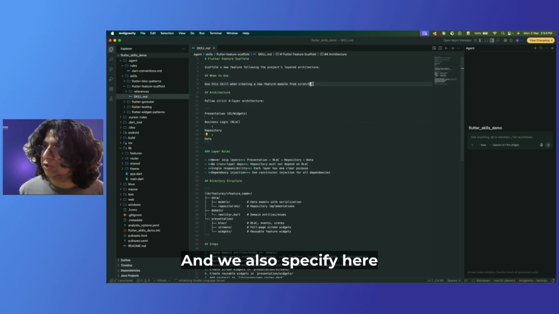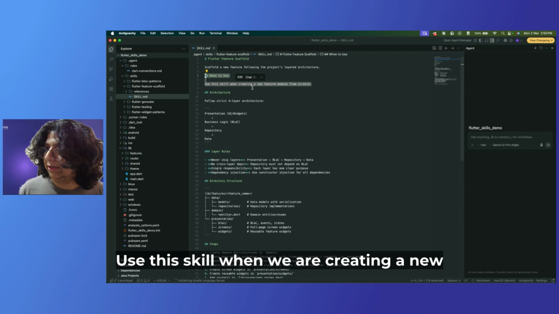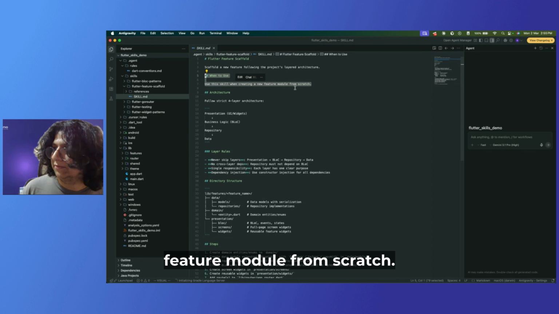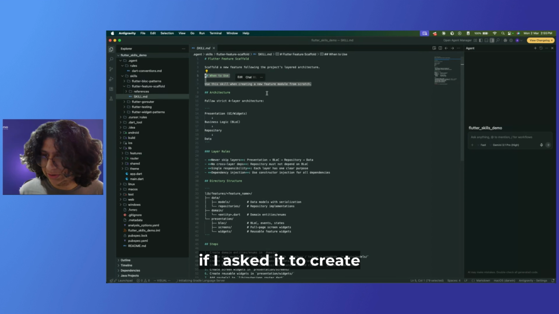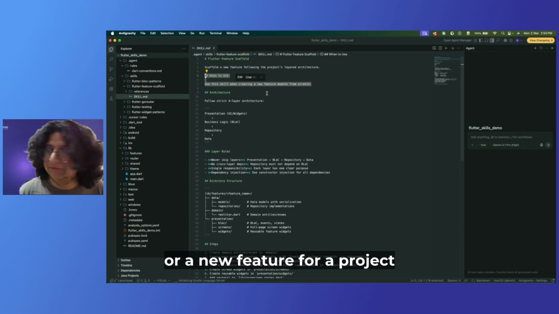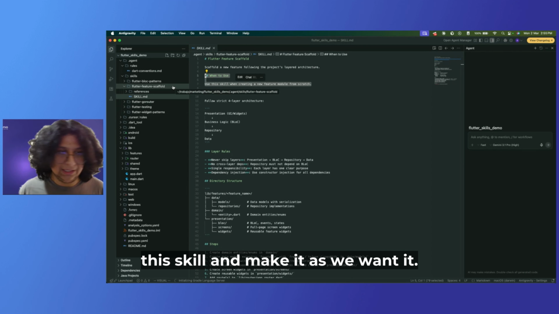And we also specify here when we should use it: use this skill when we are creating a new feature module from scratch. So now Antigravity, if I ask it to create a new feature for a project, will follow this skill and make it as we want it.